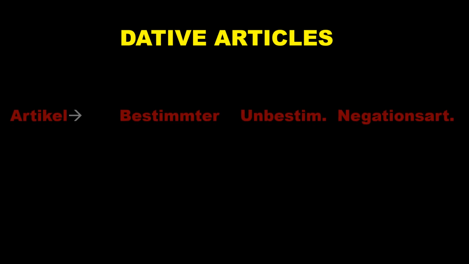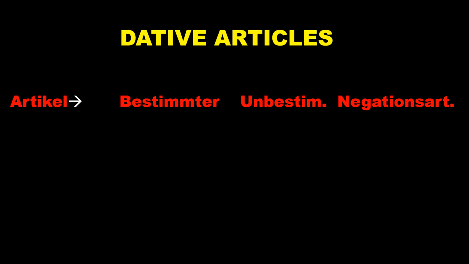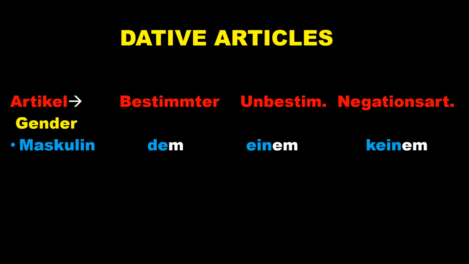Dative articles. Now time to learn the articles. Here again we have the same table, but there is a slight change in the articles. Bestimmter, unbestimmter, Negationsartikel. Definite article, indefinite article, negative article.